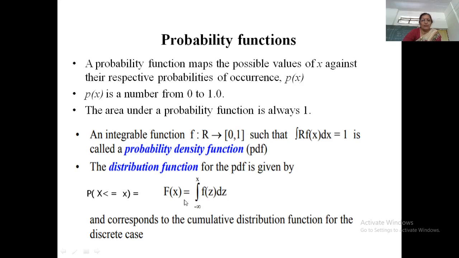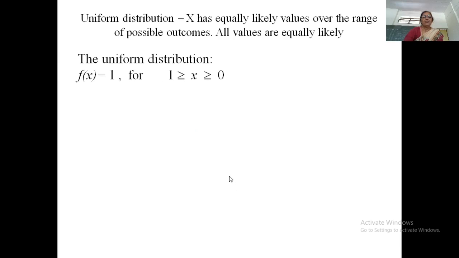So, this is the function of x, which is also called the CDF or simply DF, the distribution function. Now, we will define a standard uniform distribution in the range 0 to 1. So, when f of x is equal to 1 for 0 less than x less than 1, it is called the standard uniform distribution.